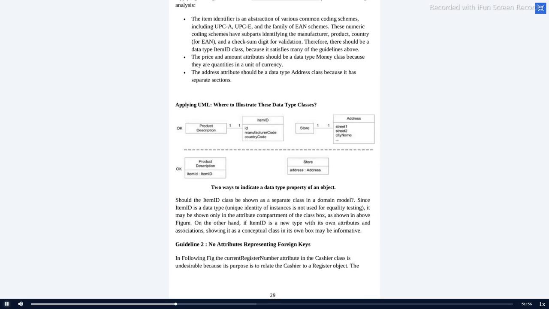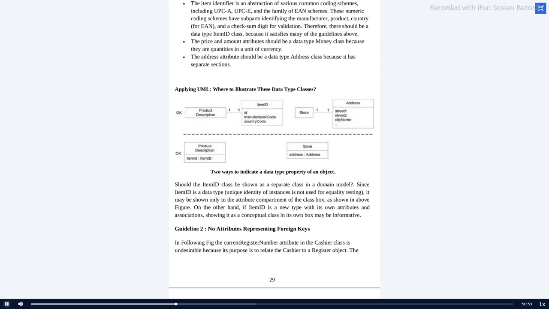Let me move on to this diagram. If you find some time, you can draw this diagram or take some snaps.